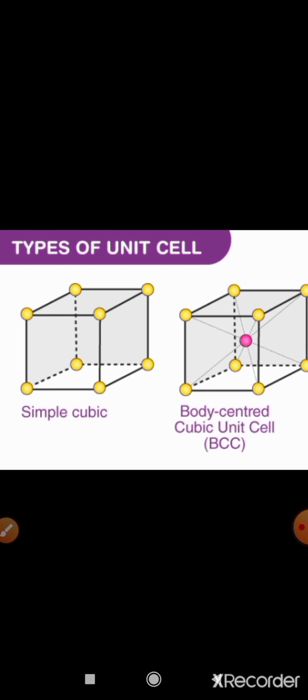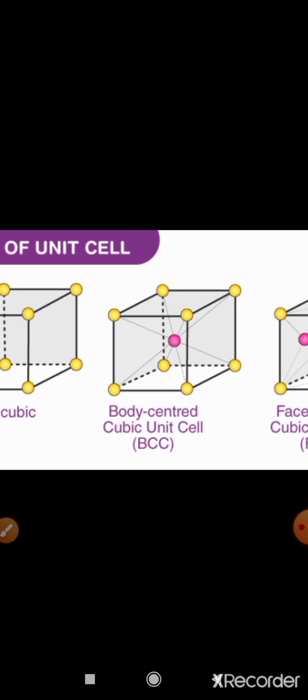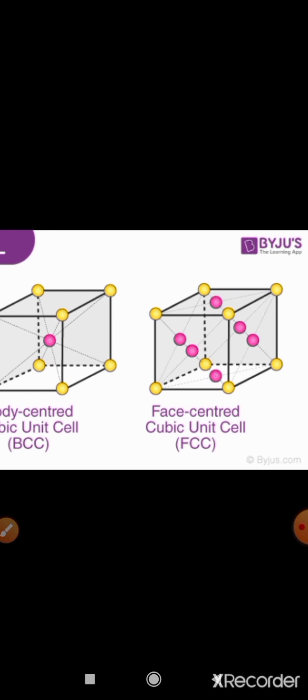But in a simple cubic unit cell, there is no other particle. In a body centered cubic unit cell, one particle is present in the middle of the unit cell. In a face centered cubic unit cell, the 6 particles are present on the 6 faces of the unit cell.